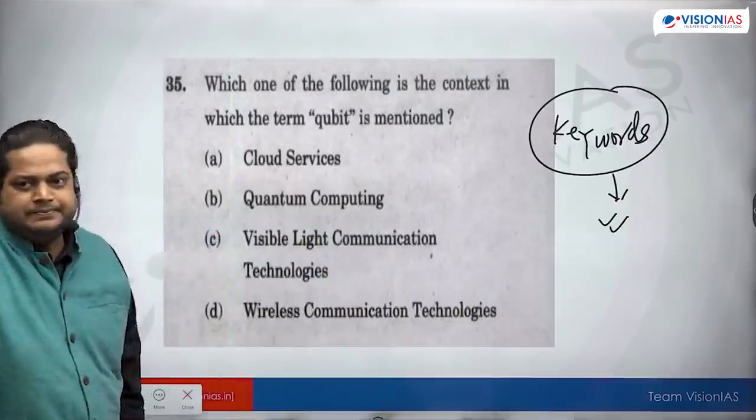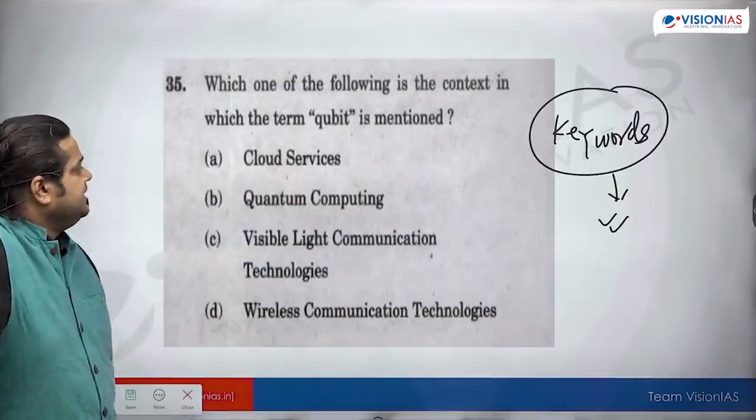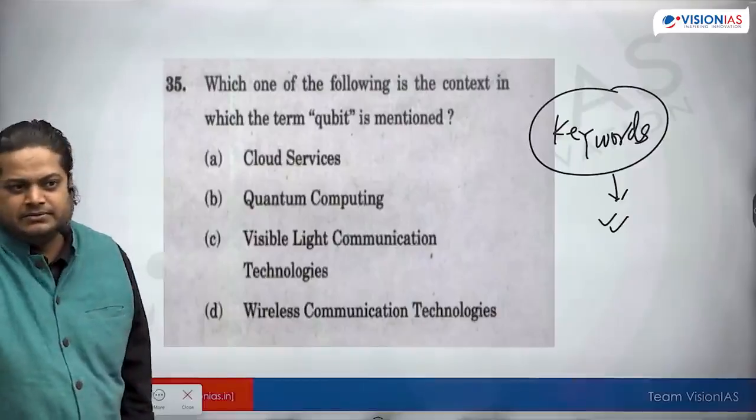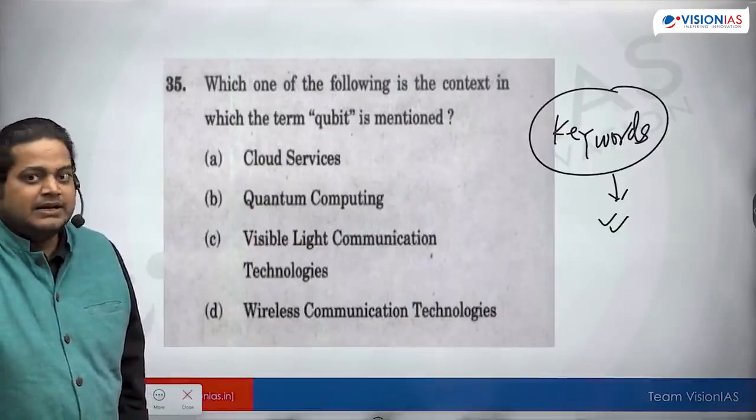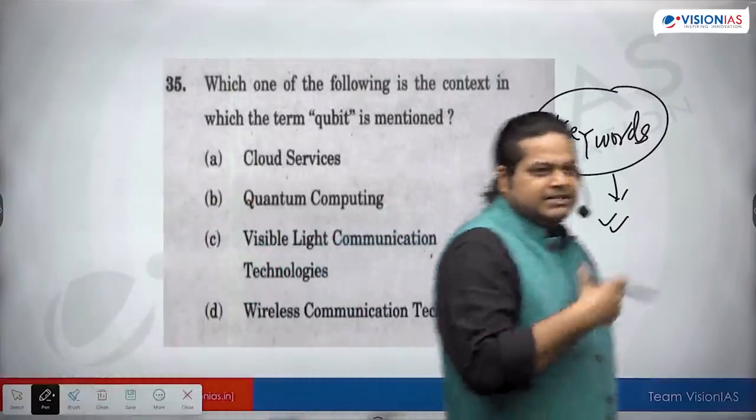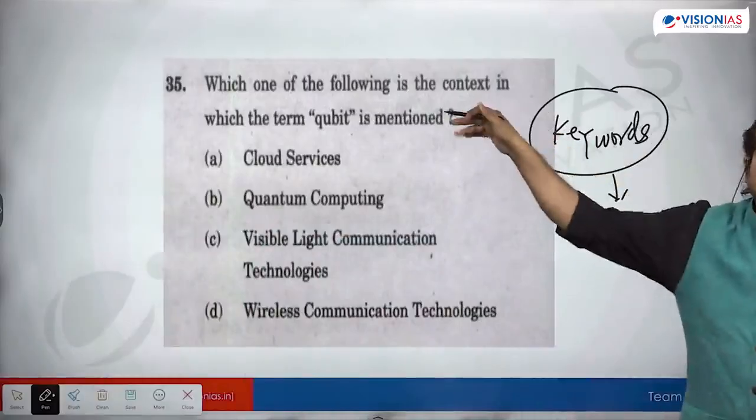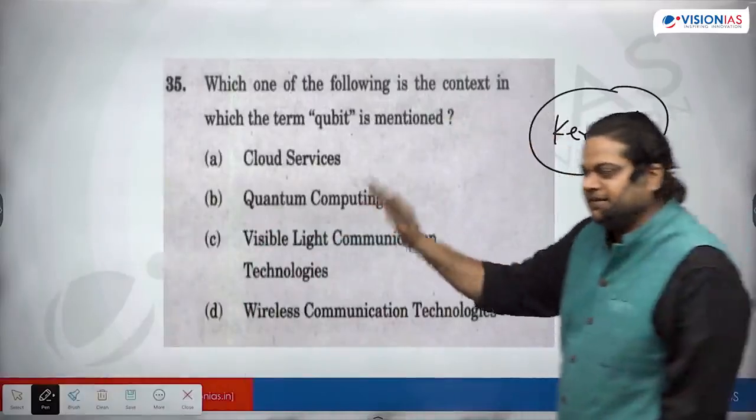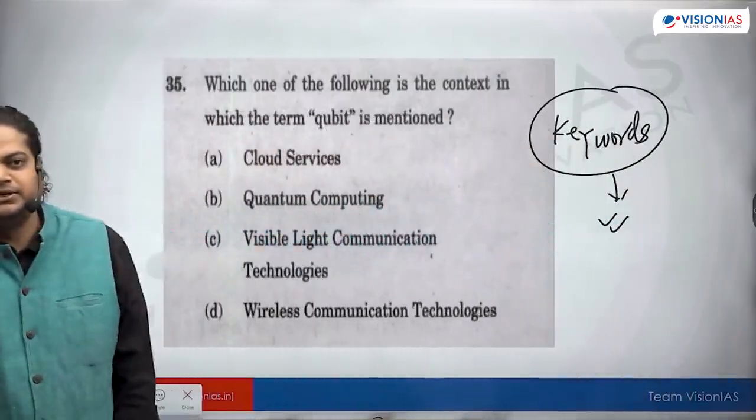Qubit. Which one of the following is the context in which the term qubit is mentioned? This year also they can ask questions on qubit, like on its advantages, on supercomputers. They have asked questions. So they can ask on qubit this year in mains. In prelims also they can ask some question, because this technology is in the news frequently.